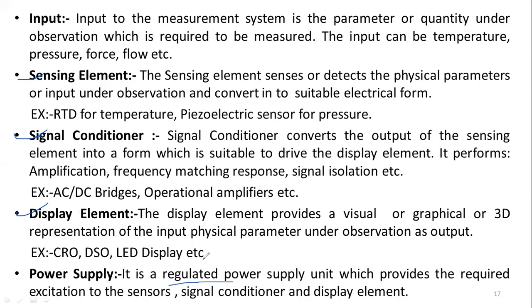The power supply we have given is a regulated power supply. Regulated means how much is required. Suppose 5 volt is required for this one, means 5 volt we have to give. If 12 volt is required for this one, means 12 volt we have to give. If 6 volt is required, means 6 volt we have to give. A regulated power supply unit provides the required excitation to the sensors here.